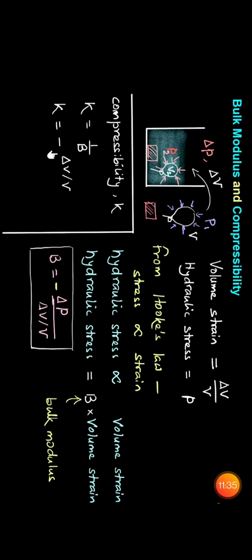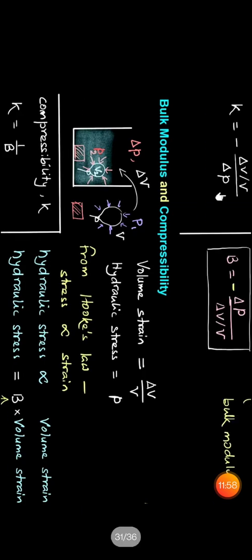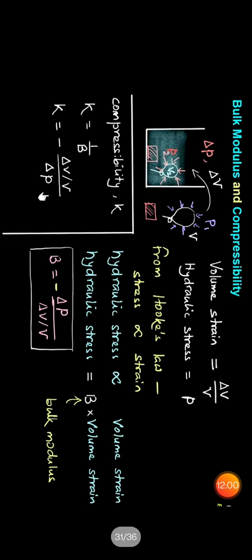Here the compressibility K is equal to 1 upon B. Putting this value of B in the equation, we can write K is equal to minus delta V upon V, over delta P. That is the change in volume per unit original volume per unit change in pressure.